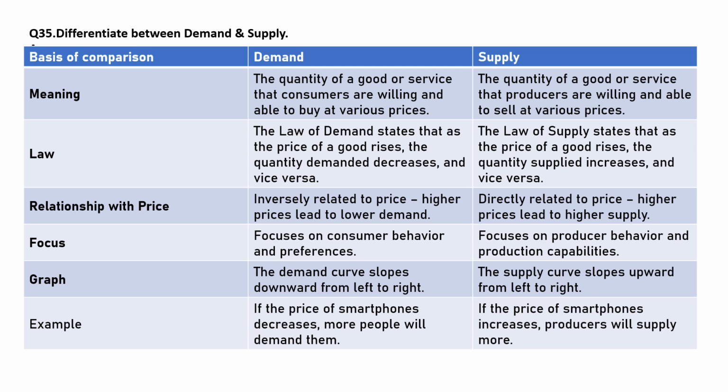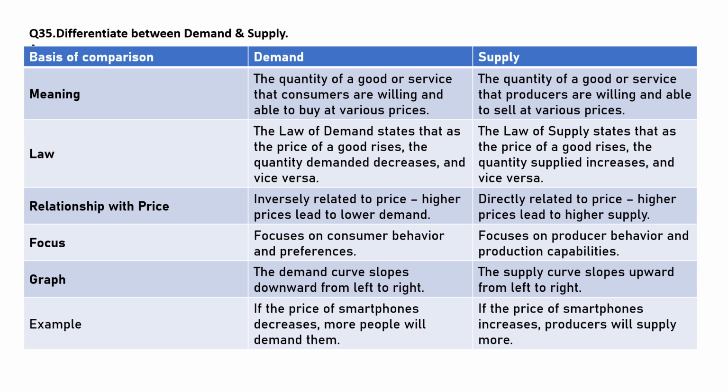Relationship with price. Demand is inversely related to price. Higher prices lead to lower demand. In the case of supply, it is directly related to price. Higher prices lead to higher supply. Focus. Demand focuses on consumer behavior and preferences. Supply focuses on producer behavior and production capabilities.